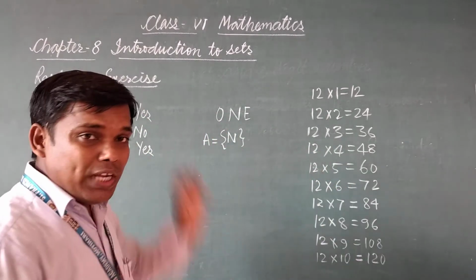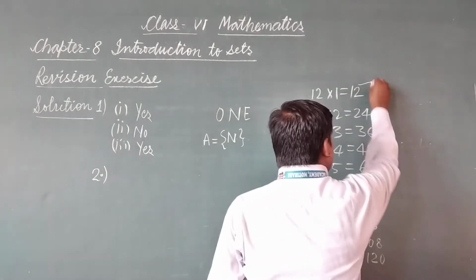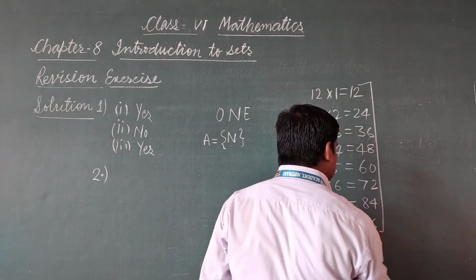Means we have to make a list of multiples of 12 which are less than 100.